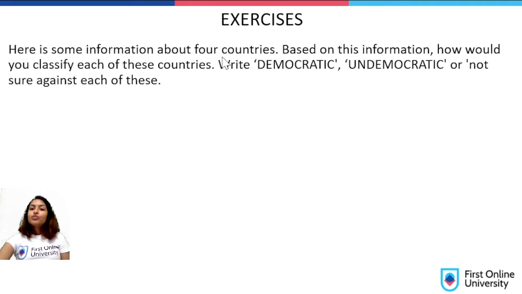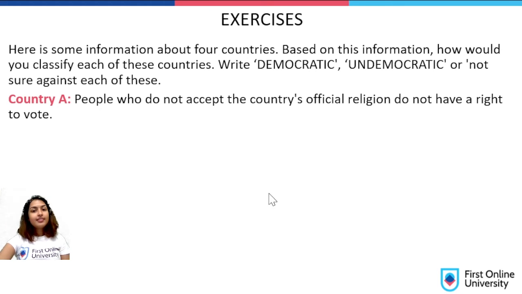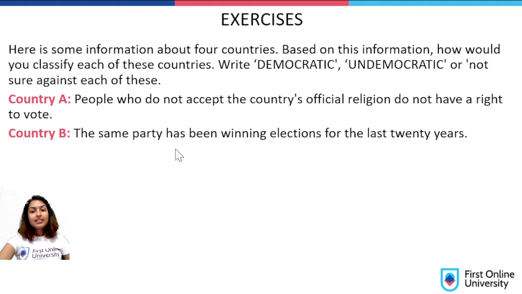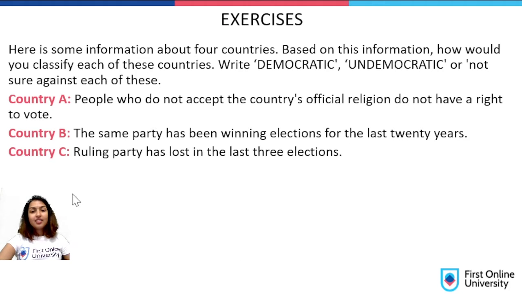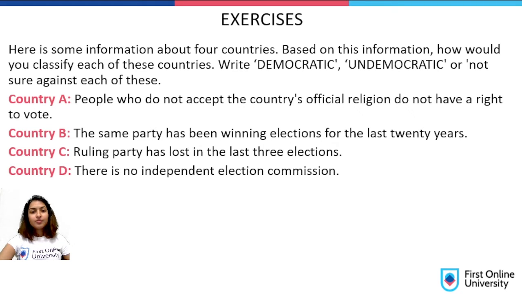Here is some information about 4 countries. Based on this information, how would you classify each of these countries? Write democratic, undemocratic, or not sure against each of these. Country A. People who do not accept the country's official religion do not have a right to vote. Country B. The same party has been winning elections for the last 20 years. Country C. Ruling party has lost in the last 3 elections. Country D. There is no independent election commission. So let's look into the answers.